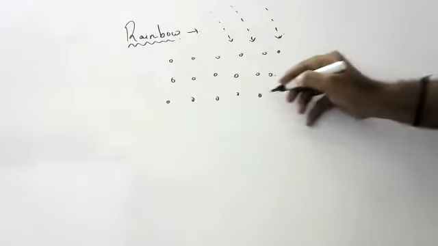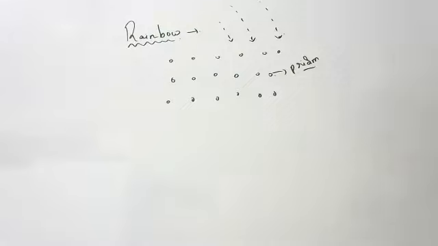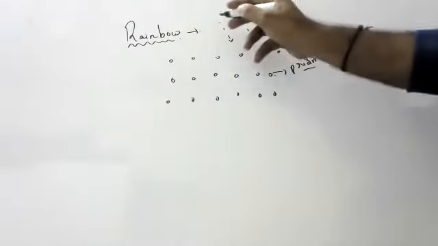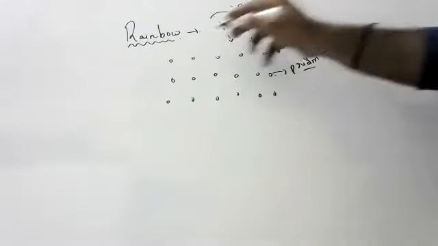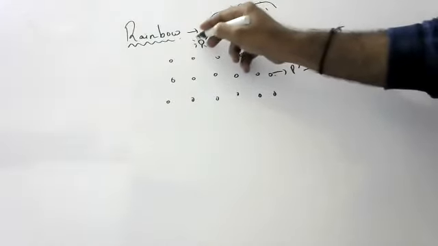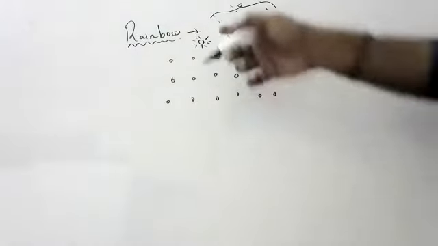Each water droplet acts as a prism. Try to understand, each water droplet acts as a prism. Once it has stopped raining, the clouds will go away and the sun will rise, not in the night, I'm saying in the morning or in the afternoon. Once clouds go away, the sun will come.